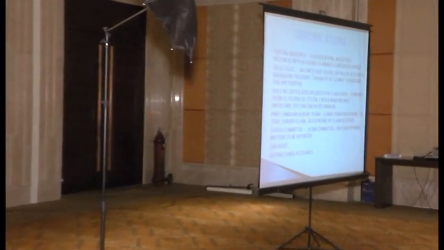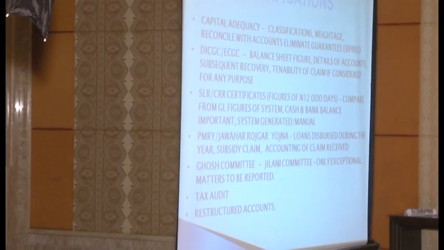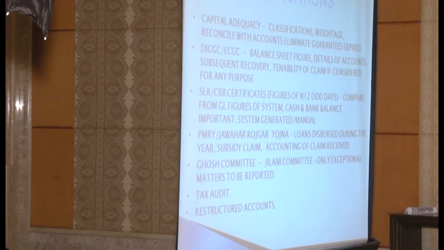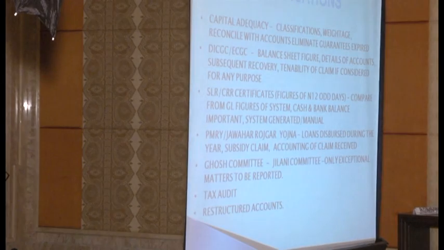Now Basel III has come. I think that almost all the systems are attuned to take the Basel III capital adequacy. DICGC, ECGC. DICGC is a certification which is redundant but very important. We have asked our banks, only 12 branches out of 3,300 branches are doing DICGC business and they don't have anything now. So what we have to do at the time of certification of the DICGC is find out the opening balance of the DICGC claim account lying on the liability side of the balance sheet. Find out the closing balance. If there is any difference, there is a movement in the DICGC claim receipt account.